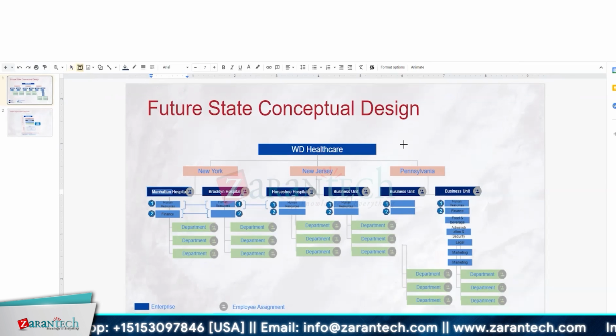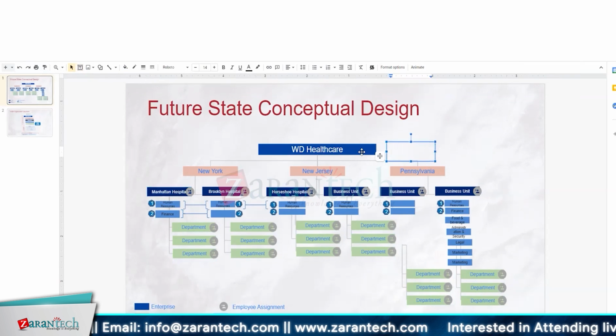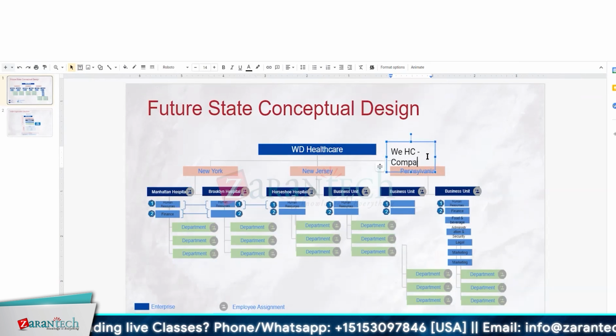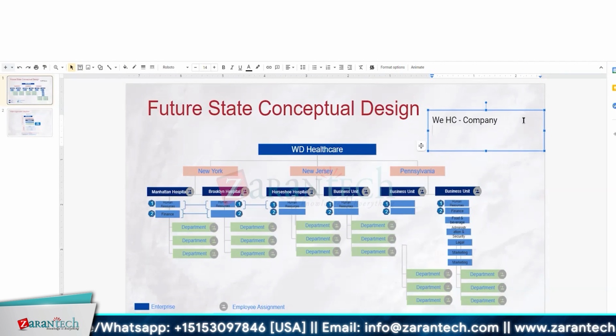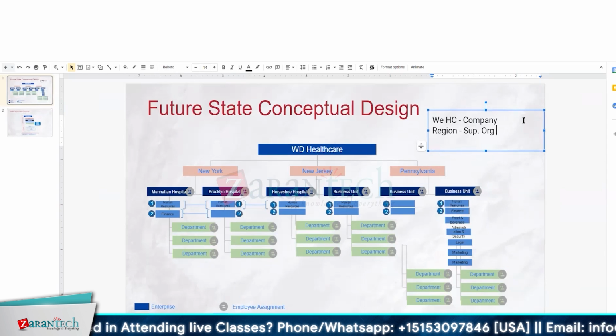So what you are saying is that WD Healthcare is going to be the company. Then whatever I'm talking about as a region, you are saying that should be a supervisory organization. The thing is that you have an option to create a regional hierarchy within Workday as well. In my opinion, regions can be assigned to supervisory organizations. So let's have a discussion around this first before you start taking notes.